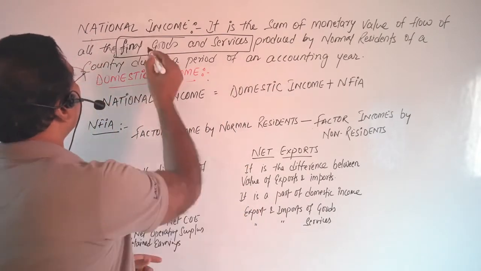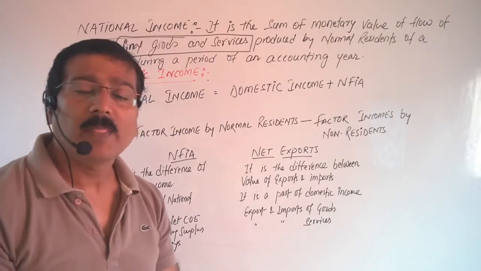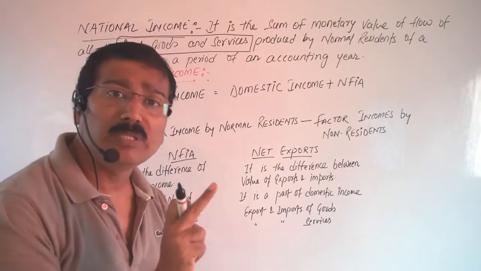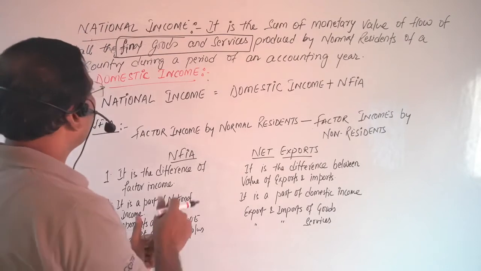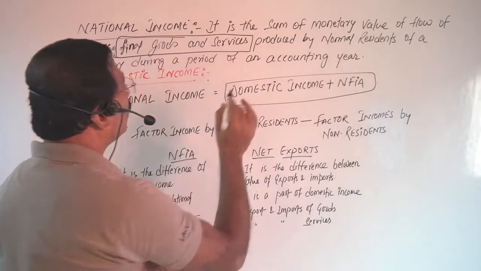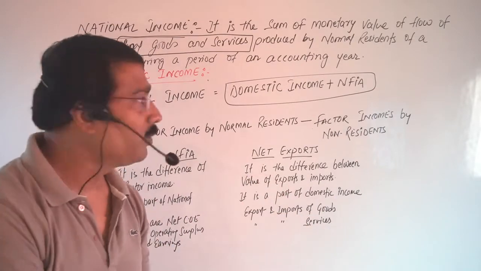The main thing is what? The final goods and services. Final goods refers to what? It means it includes only the value of final goods, not the intermediate goods. Clear? Then national income is equal to domestic income plus NFIA. Domestic income is very clear because we have studied it in the previous video.